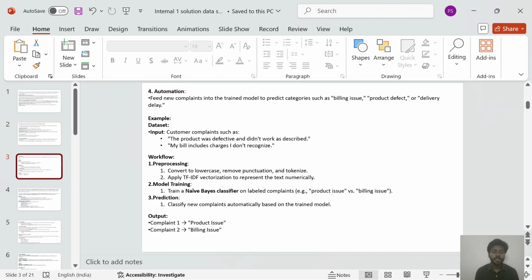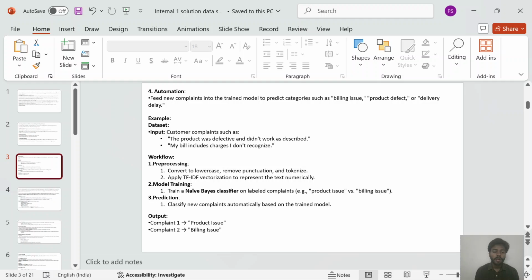Now, the fourth step is automation. In this, feed new complaints into the trained model to predict categories such as billing issues, product defect, or delivery delay. As an example, the dataset input is consumer complaints such as 'the product was defective and didn't work as described,' and second, 'my bill includes charges I don't recognize.'